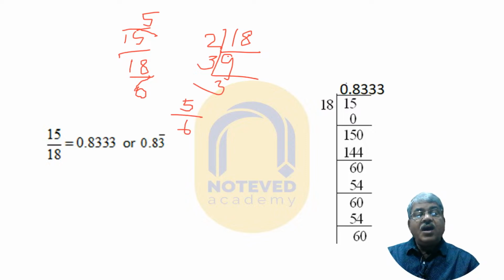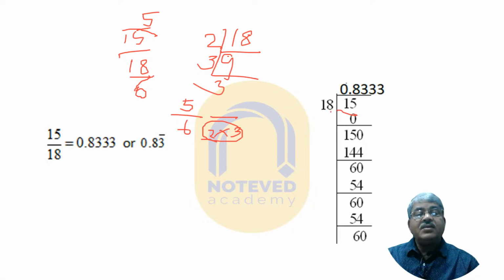Now you see 5 by 6 is non-terminating. Why? Because the denominator is 2 into 3. It is the product of 2 with another number 3.